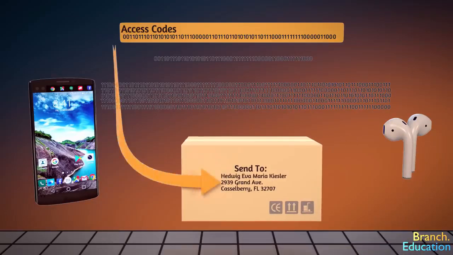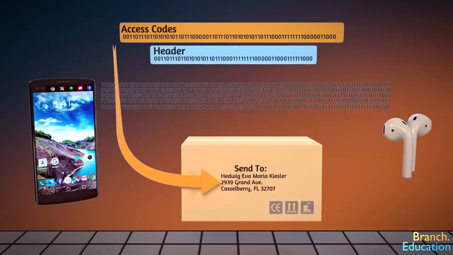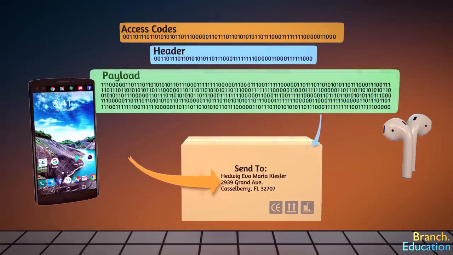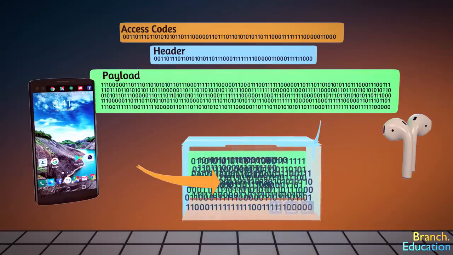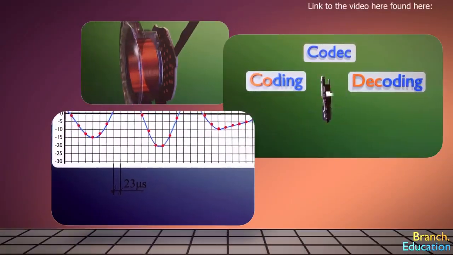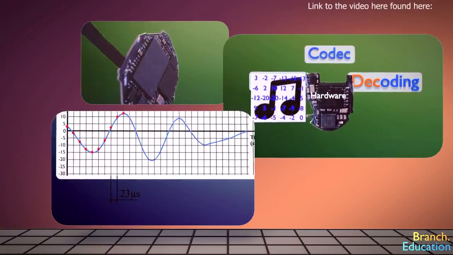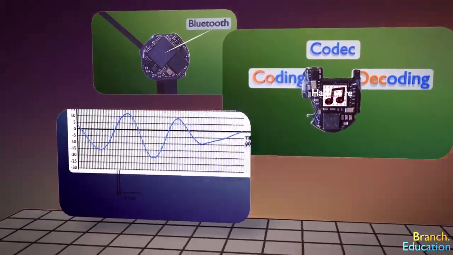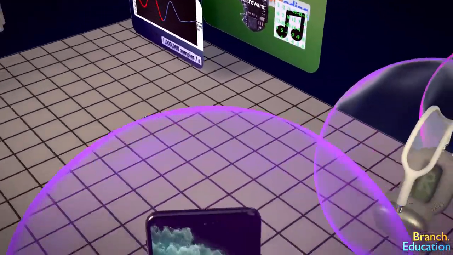The next 54 bits are the header, which provides details to the information being sent, which in our analogy can be equated to the size of the letter or the box. And the last 500 bits are the actual information or payload, kind of like the contents of our postal letter or box, which in this case are the digital ones and zeros that make up the audio that you're listening to. If you're wondering how audio can be represented by ones and zeros, take a look at this episode on audio codecs. Okay, so now let's add more complexity to the mix.